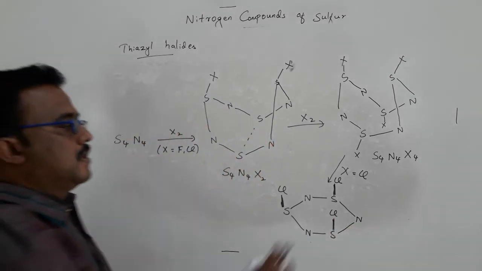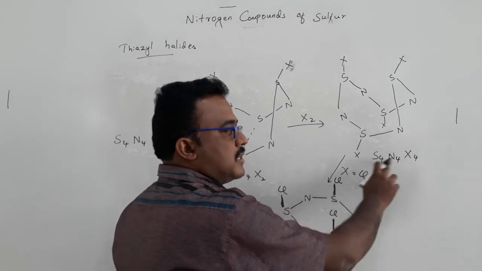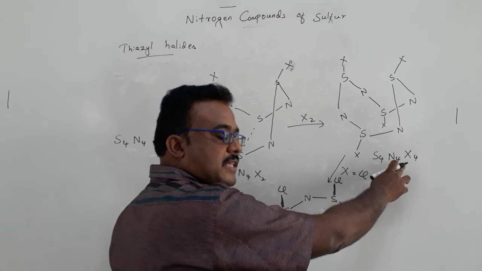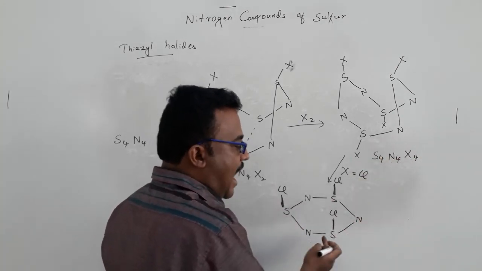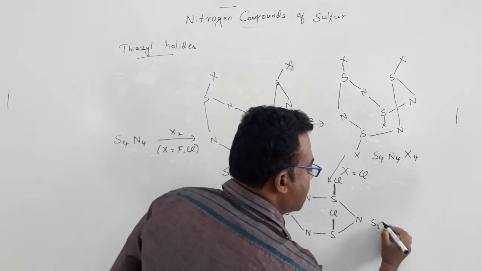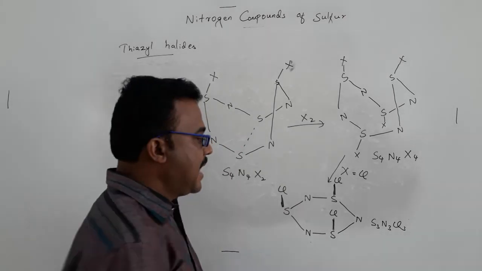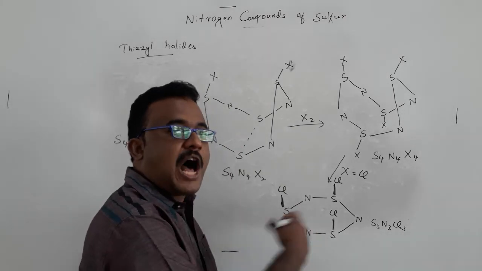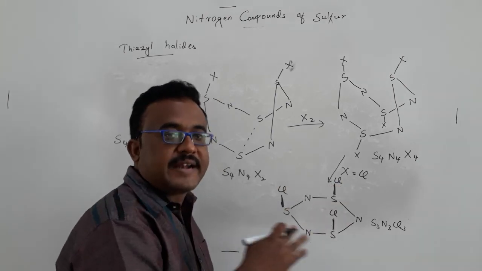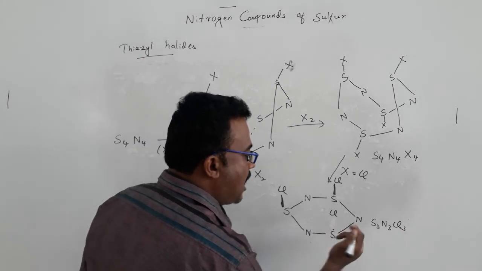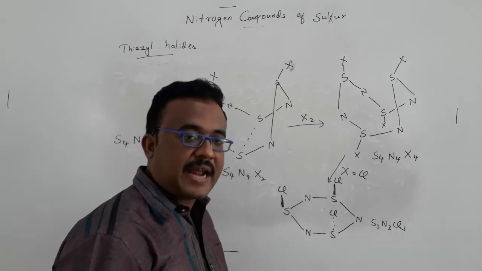Tetrasulfur tetranitride tetrafluoride is a stable compound. If it is chloride, it will be rearranged to S3N3Cl3, and it has two different types of isomer. It can exist as the cis isomer or the trans isomer. Cis means all three chlorines are in the same direction. Trans means one of the chlorines is in the opposite direction.